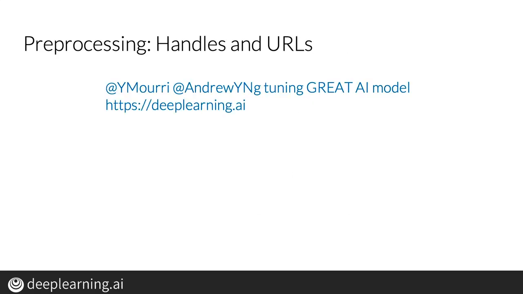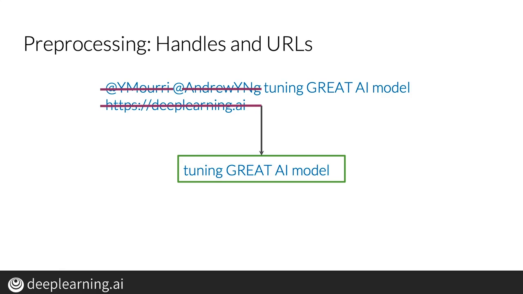Tweets and other types of texts often have handles and URLs, but these don't add any value for the task of sentiment analysis. Let's eliminate these two handles and this URL. At the end of this process, the resulting tweet contains all the important information related to its sentiment. Tuning Great AI Model is clearly a positive tweet, and a sufficiently good model should be able to classify it.